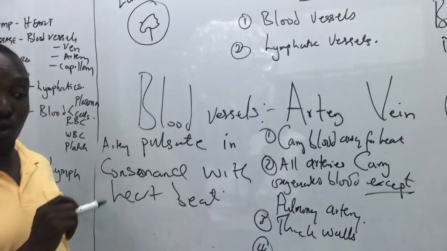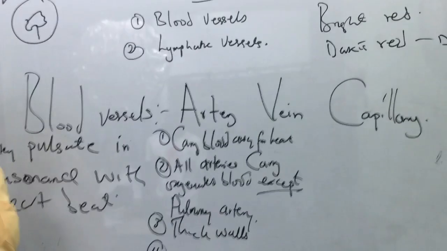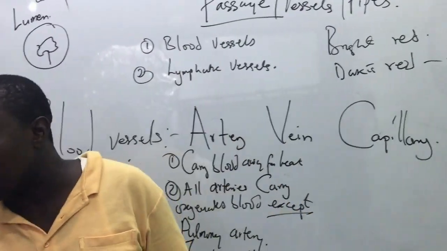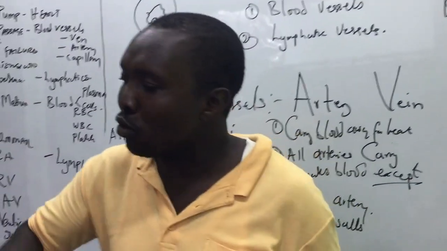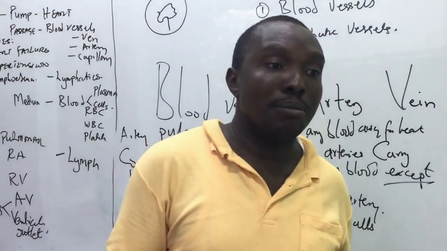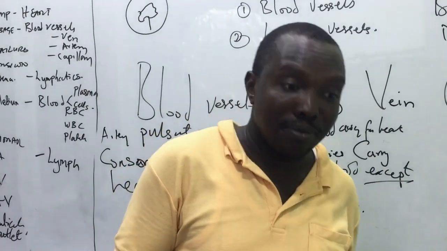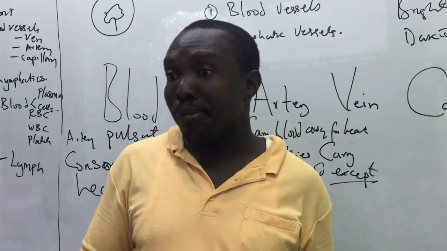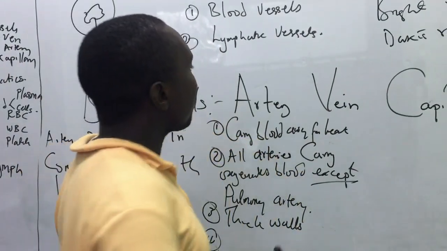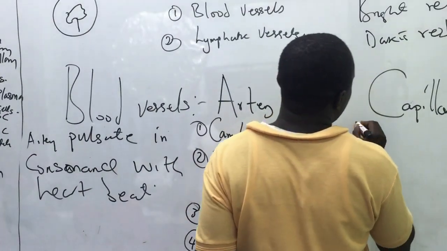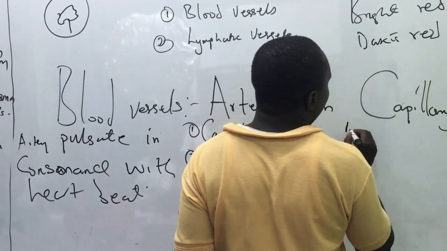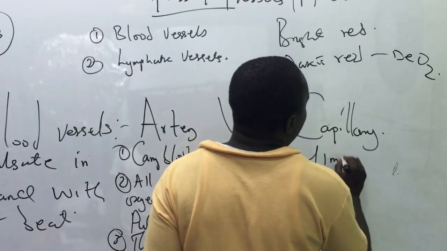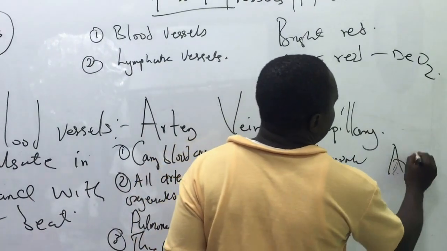So the next thing we are going to do about arteries is special arteries. There are arteries you should know at this your O level. There are some arteries you should know their names. It's important that you know their names. Every artery in the body has a name, but there are ones you should know. So the subtopic is special or important arteries.